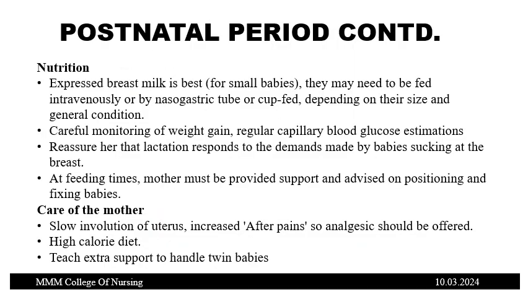In the postnatal period, for nutrition, expressed breast milk is best for small babies. They may need to be fed intravenously or by nasogastric tube or cup fed depending on their size and general condition. Careful monitoring of weight gain and regular capillary blood glucose estimation should be done. Reassure her that lactation responds to the demands made by the baby sucking at the breast. At feeding times, the mother must be provided support and advised on positioning and fixing babies.